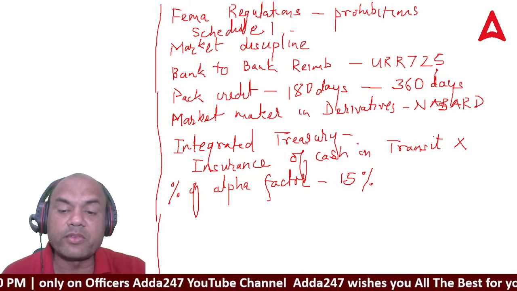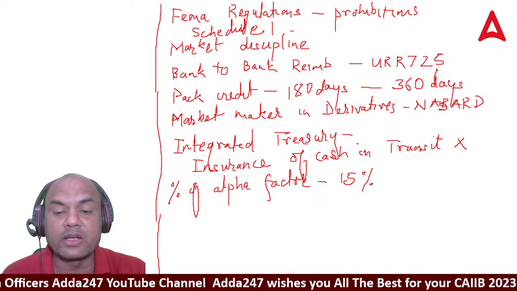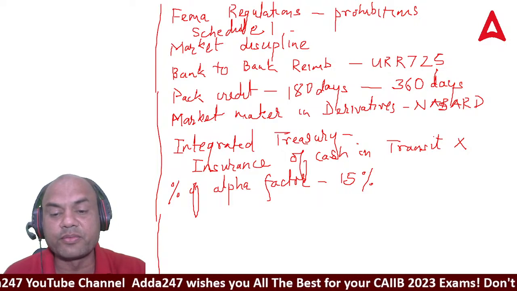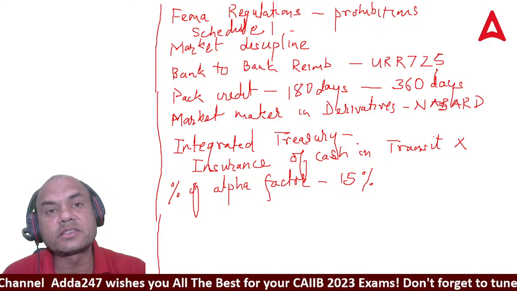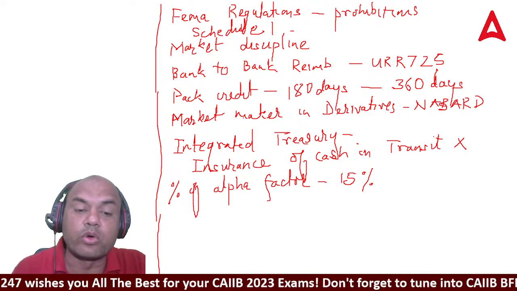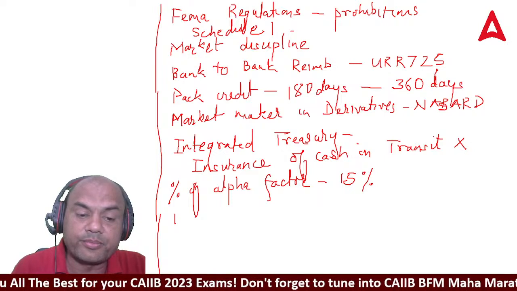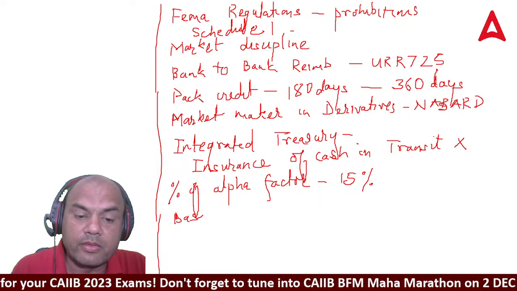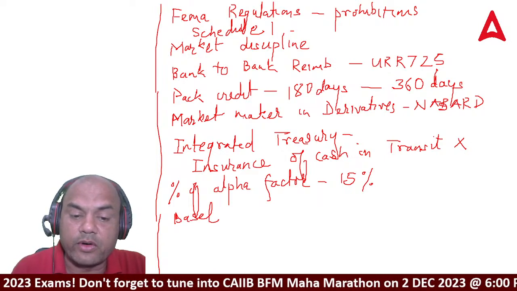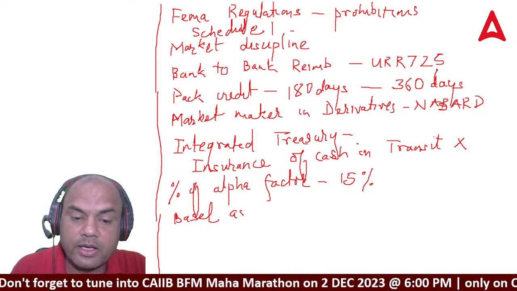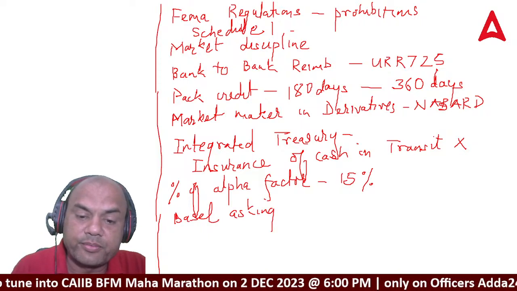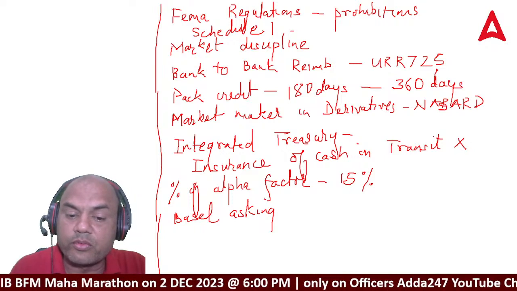Then next one, any more questions? Yeah, cooperation between the home and host bank and the supervisor, that was asked. Which Basel is asking for cooperation?